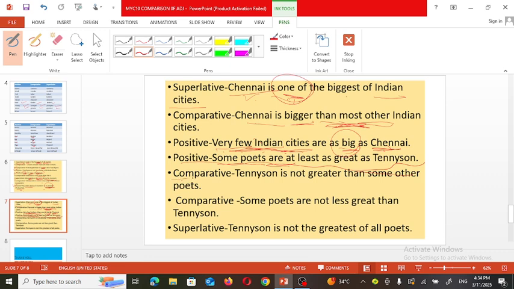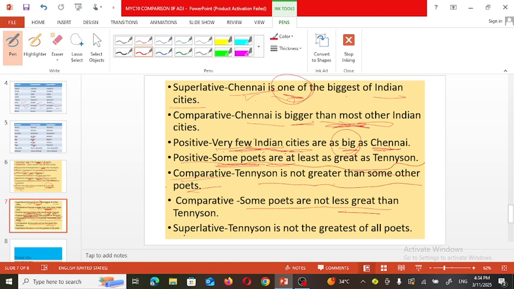The same sentence can be in the comparative degree: Tansen is not greater than some other poets, because there are a few poets who are as good as Tansen. So he is not greater than them. In the comparative degree: some poets are not less great than Tansen. Instead of greater, we can say less great than Tansen.